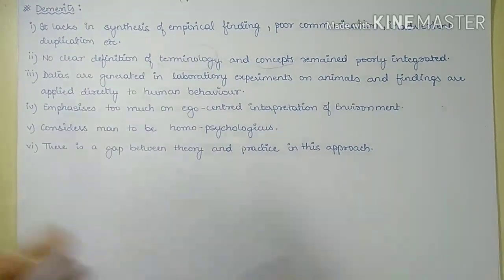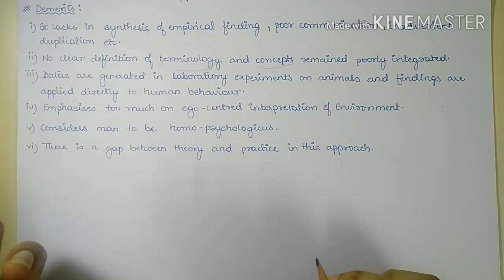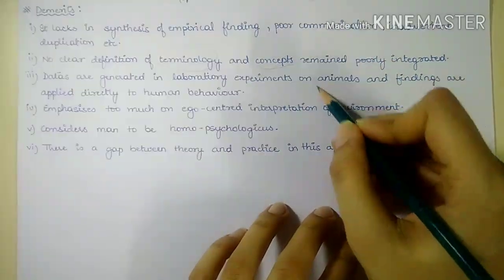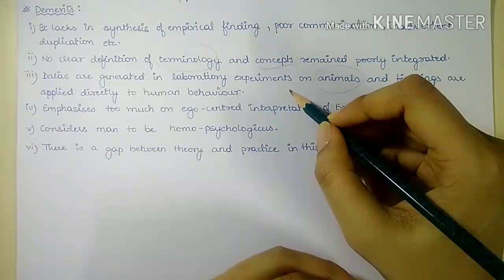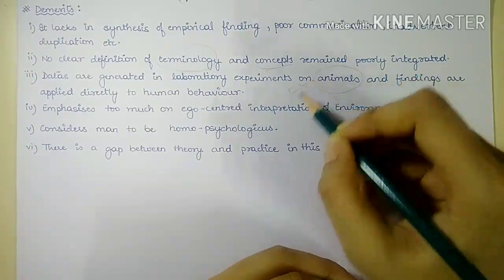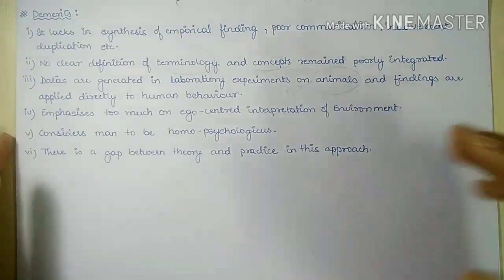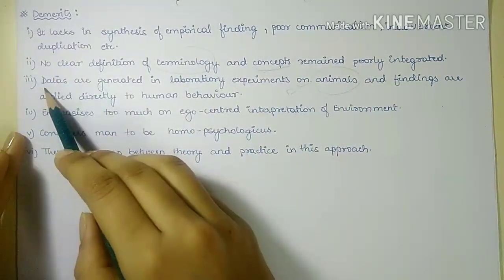The next demerit is that all the data are generated by laboratory experiments. The laboratory experiments are done on animals. They test how an animal will react in a certain environment, and on the basis of that reaction, they generate the data. But